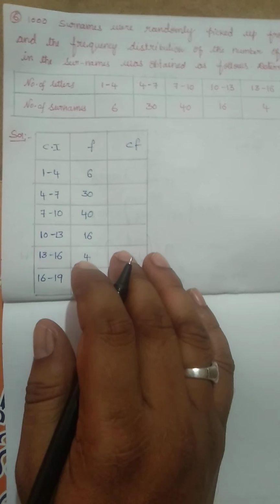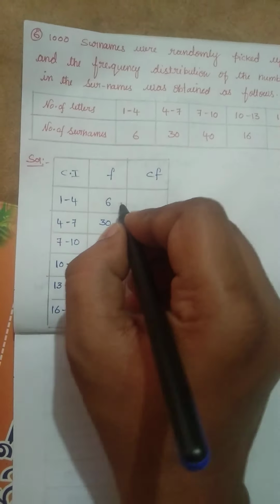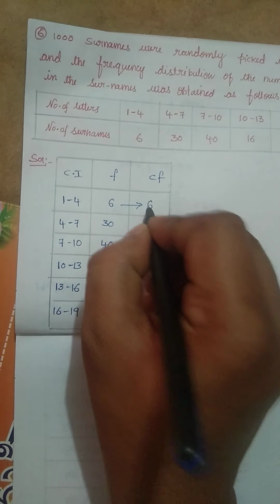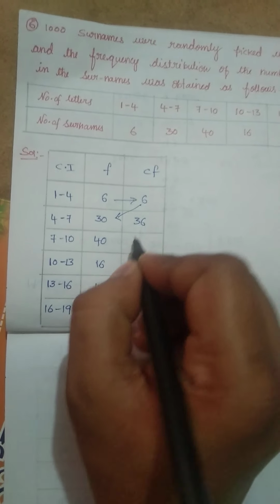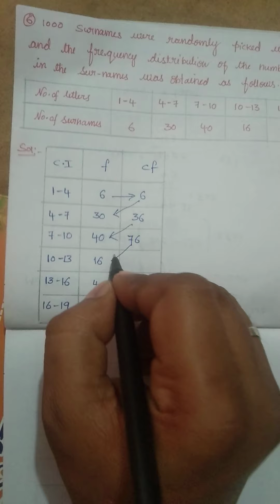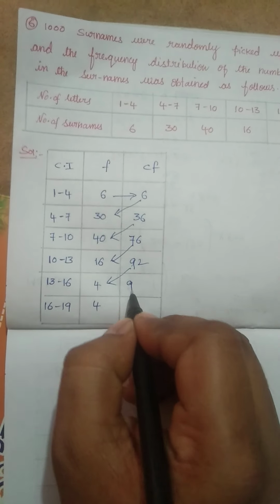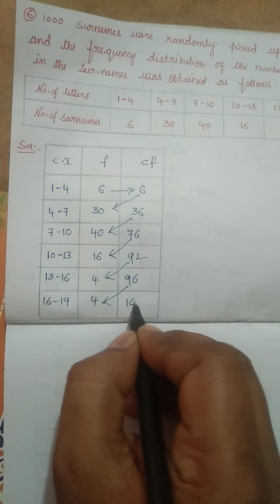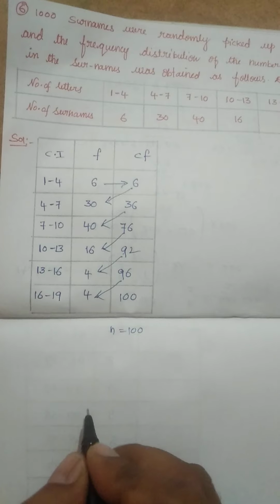So let us first find the median. As the frequency is 6 here, as it is you write down, and 6 plus 30 is 36, 36 plus 40 is 76, 76 plus 16 is 92, 92 plus 4 is 96, 96 plus 4 is 100. So n equals how much, children? n equals 100.